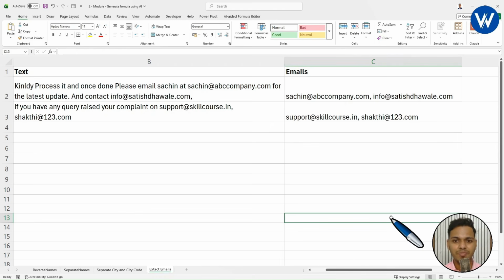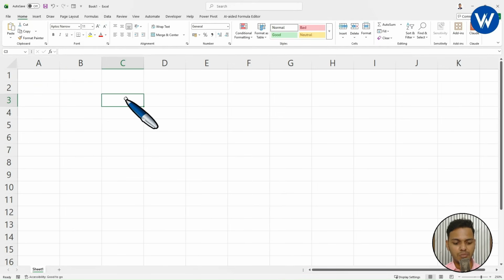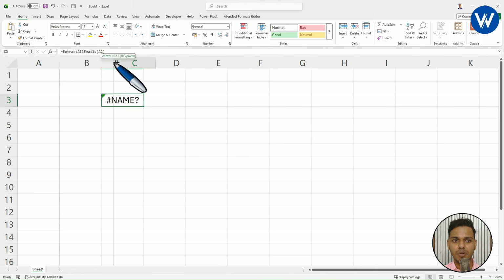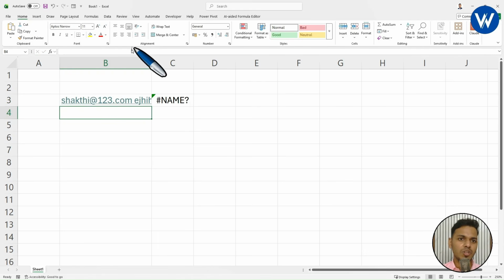Yes, I am correct. Let's suppose I open one new blank worksheet. I will click on this and simply use this formula here. I am taking this extract all email formula. What will happen? Listen carefully. I will simply type here Shakti at the rate 123.com. In the same way, I will type something else like this. Okay. Click enter. So what will happen?